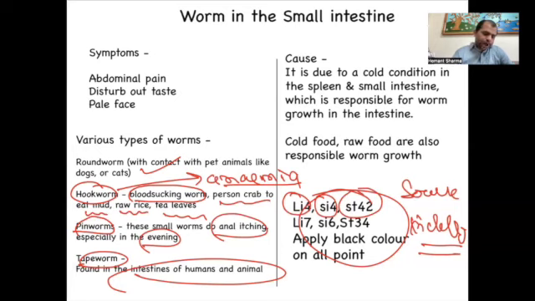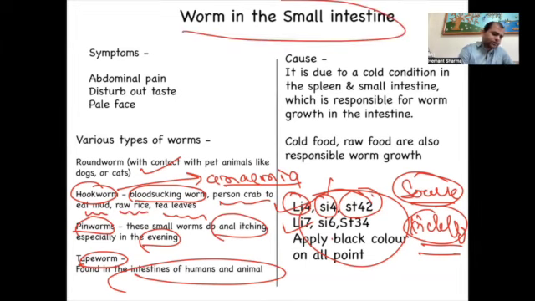And we put black color on the source point and the cleft point. So the source point of the large intestine LI4, cleft point LI7, SI4, SI6, stomach 42, stomach 34. Just put the black color. This is the treatment of the worms for any type of worm.